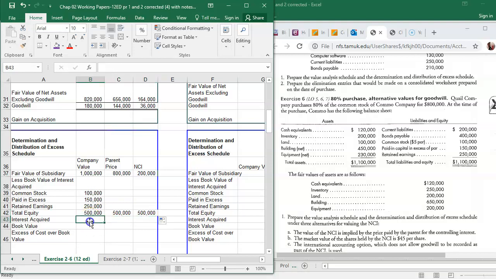Carry across. And then our interest required, we have 100% under the full amount, 80% under the parent, 20% under the NCI. And then to get each share's book value, you multiply the total equity or book value times the share of ownership.